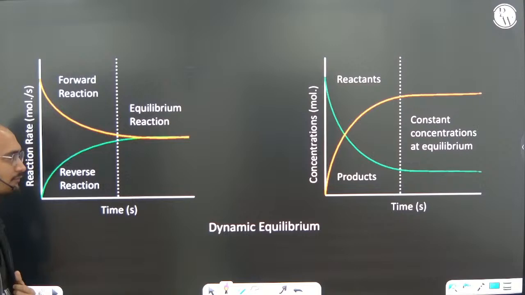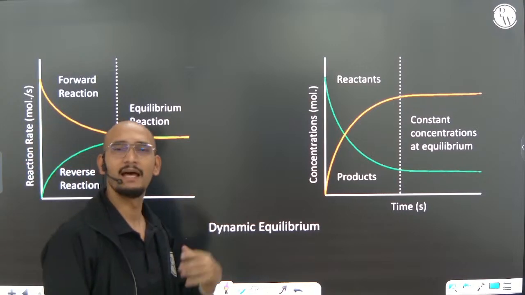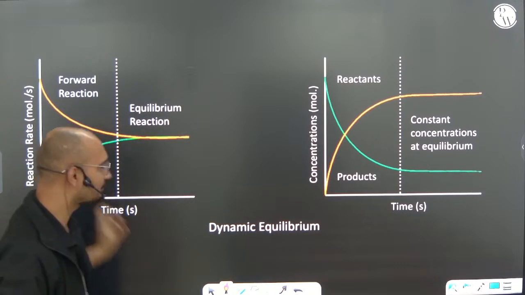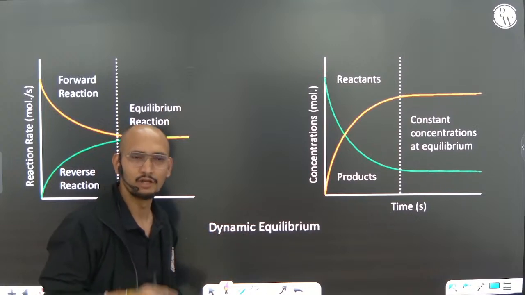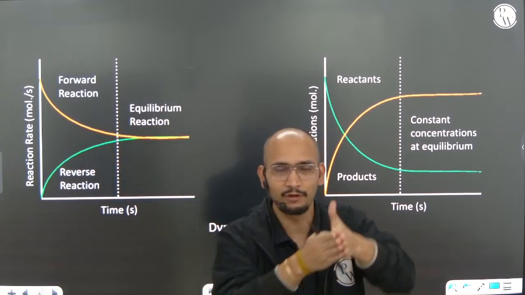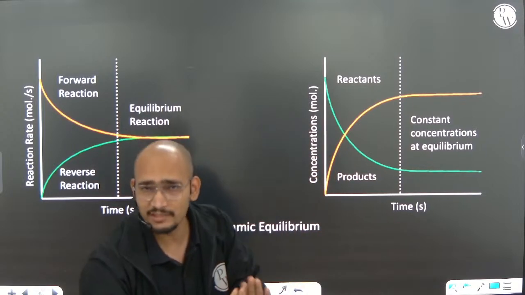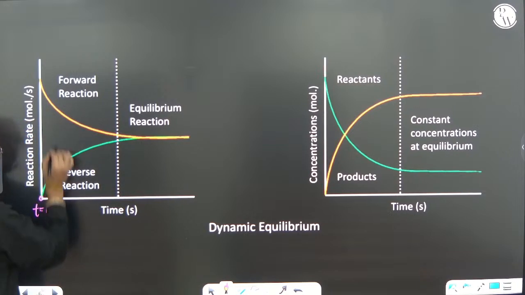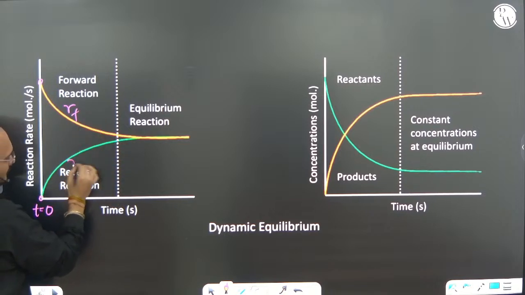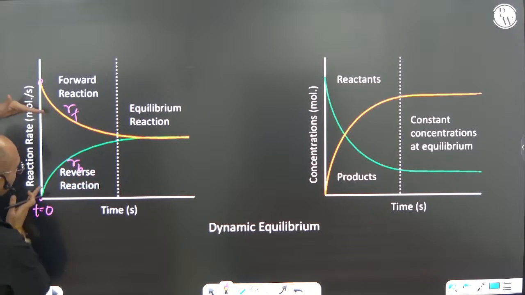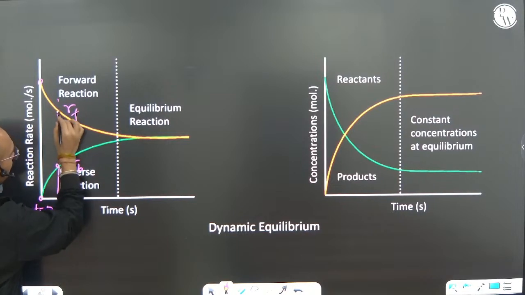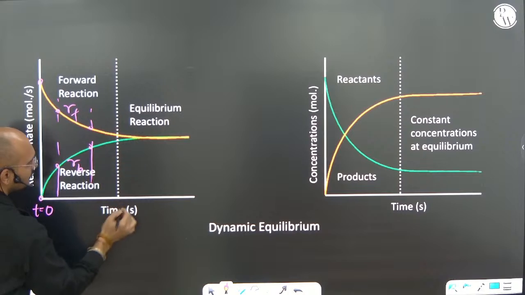Now you have to understand there are a few graphs that students get confused by, and every time such kind of graph comes again and again. Now if there is a graph of rate of reaction and time, always remember at equilibrium the rate of forward becomes equal to the rate of backward. Otherwise you will say that there is no equilibrium. You can see that we are starting with time t equals 0. Here you can see it is the rate of forward, while this is the rate of backward reaction. Slowly one is increasing, the other is decreasing. At any point of time you can see that these are not the points of equilibrium.